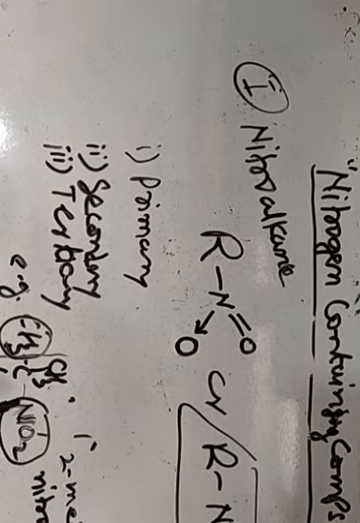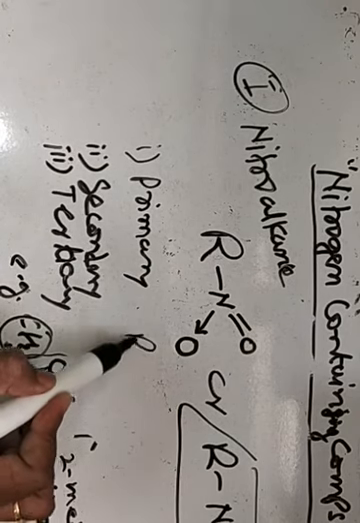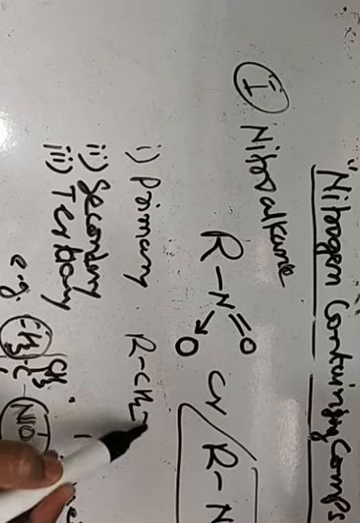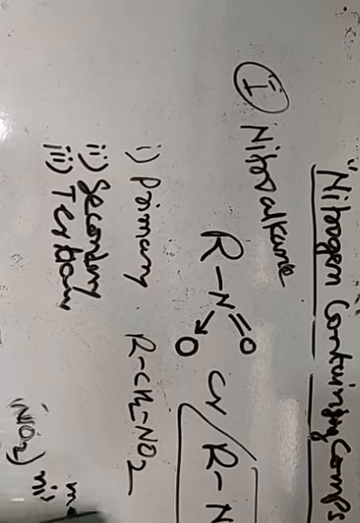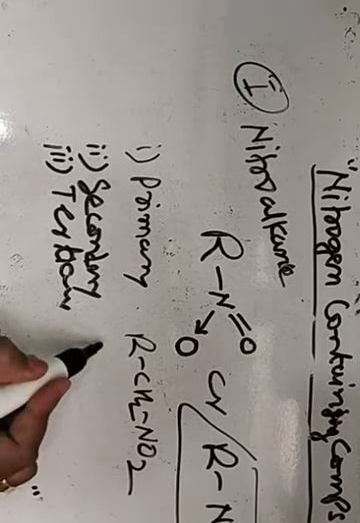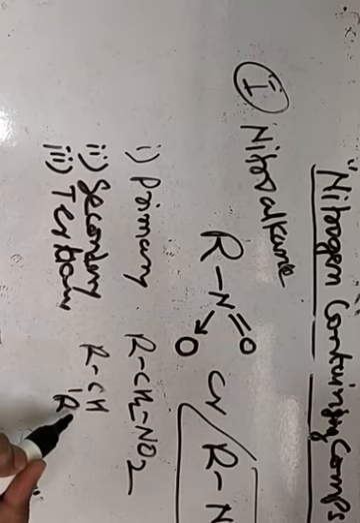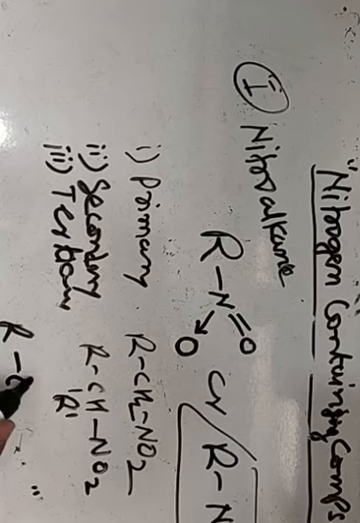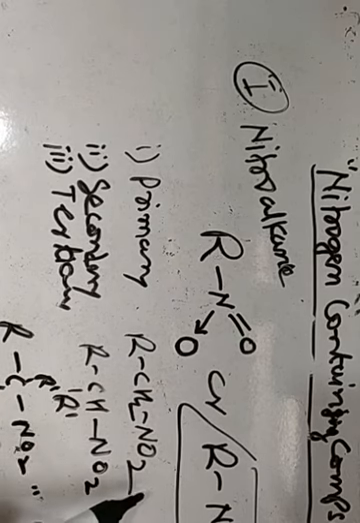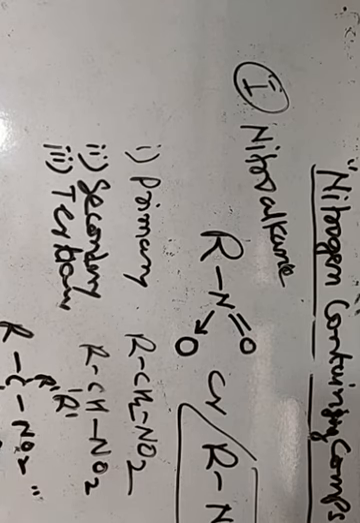So nitroalkanes may be of 3 types. Primary nitroalkane RCH2NO2, secondary nitroalkane RCHR'NO2, and tertiary nitroalkane RCR'R''NO2. Examples: nitromethane, nitroethane, 2-nitropropane, 2-methyl-2-nitropropane are the examples of primary, secondary, tertiary nitroalkane respectively.